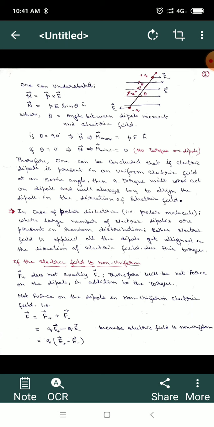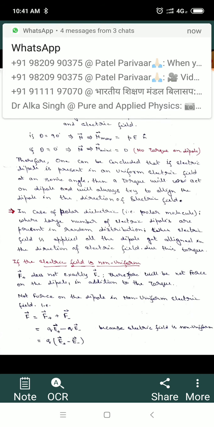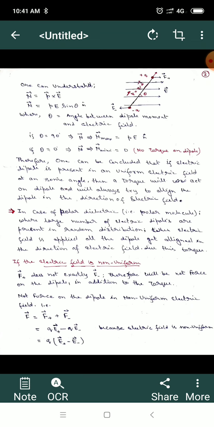When all the electric dipoles in a dielectric get aligned into the direction of the field, that phenomenon is known as the polarization of a dielectric. That happens in the case of polar dielectric materials.